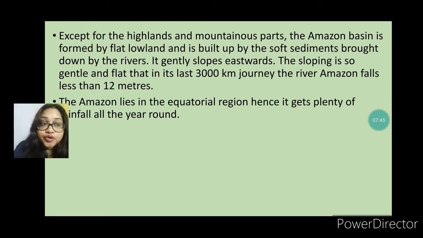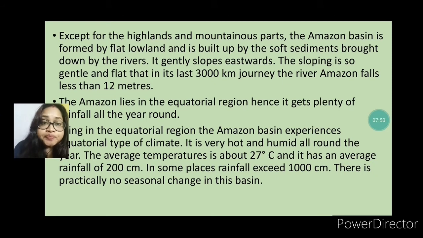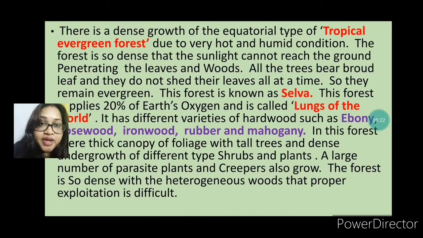Okay, the Amazon lies in the equatorial region, so that's why it gets plenty of rainfall all year around. And here the equatorial regions of the Amazon basins experience the equatorial type of climate we already discussed, and it is a very hot and humid climate, and its average temperature is 27 degrees centigrade, and the average rainfall is 200 centimeters, and in some places the rainfall is a maximum of 1000 centimeters, and there is particularly no seasonal change in this basin. Okay, because of the equatorial type of climate, that's why.